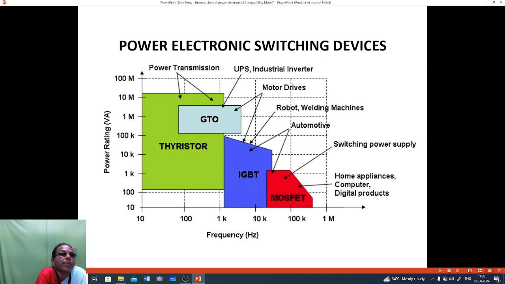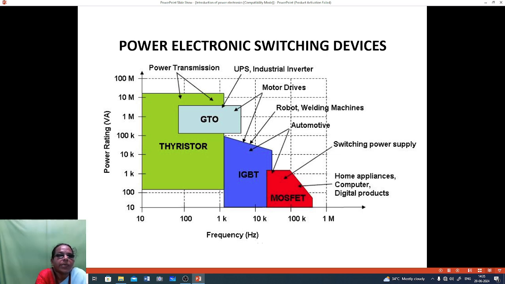Power electronic switching devices, for frequency versus power rating. For thyristor you have to use power transmission. Then GTO will be used for UPS, industrial inverters, and motor drives.